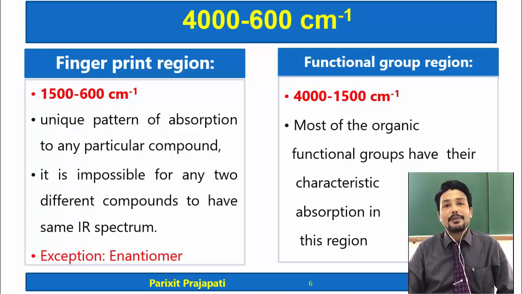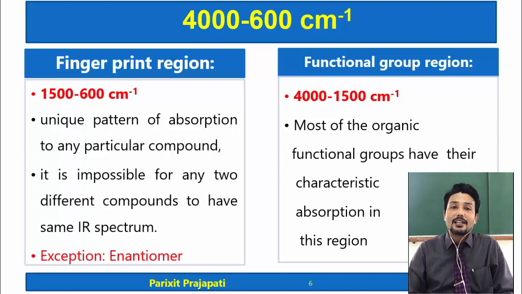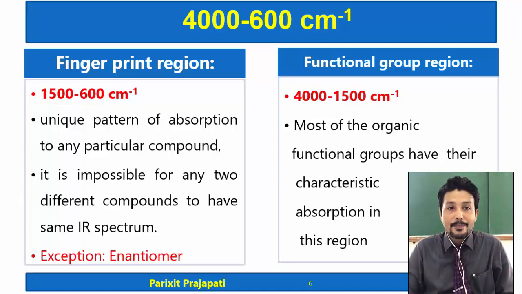Now why is 1500 to 600 centimeter inverse known as the fingerprint region? Because there is a unique pattern of absorption for any particular compound in 1500 to 600 centimeter inverse. Means if an IR spectrum is recorded, then for any compound there will be a unique pattern between 1500 to 600 centimeter inverse.